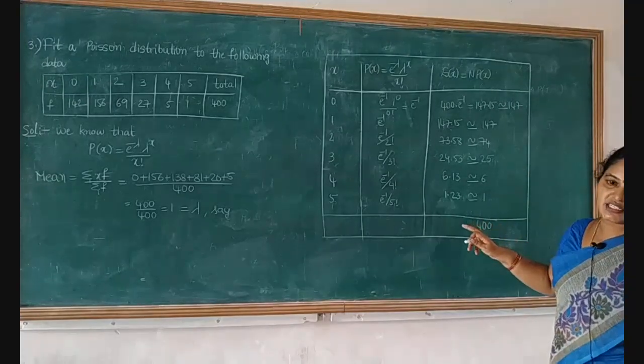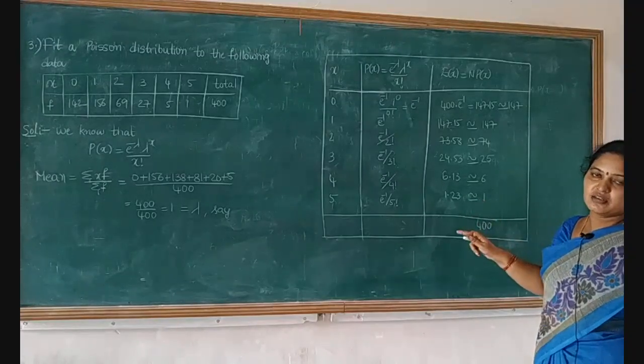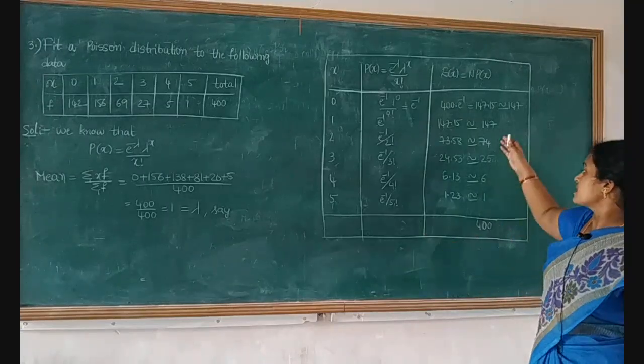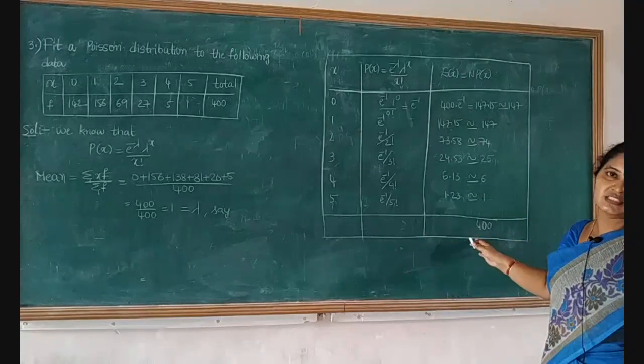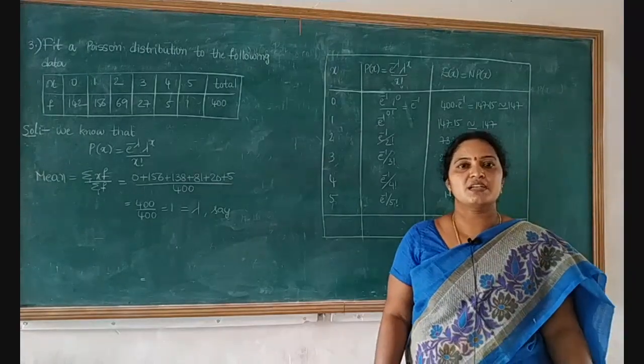We have to check in this distribution, that is fitting of a Poisson distribution, the sum of the frequencies total must be equal to the sum of the expected frequencies total. This is about the fitting of a Poisson distribution.